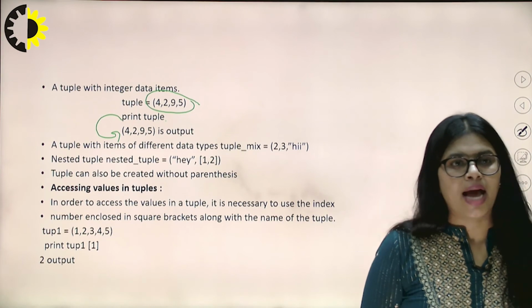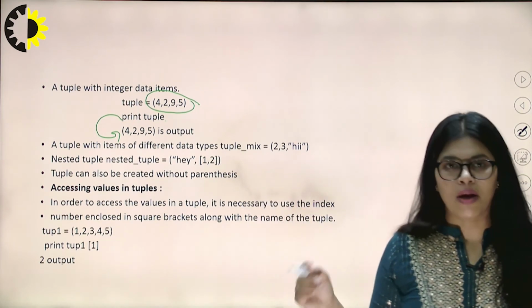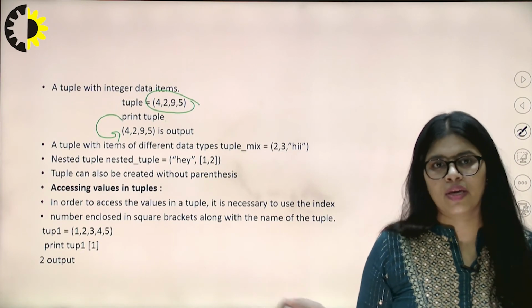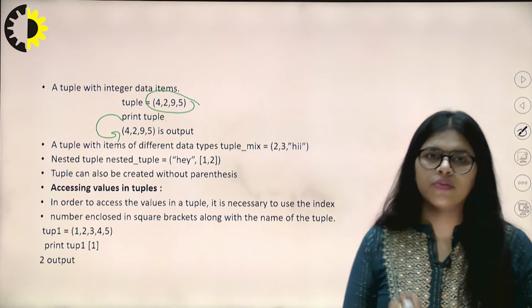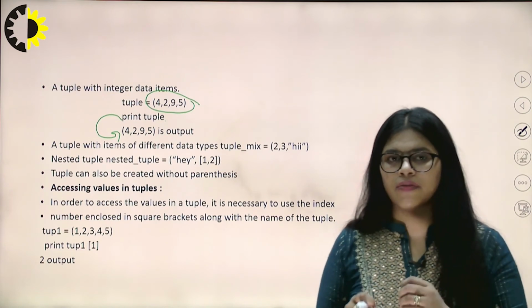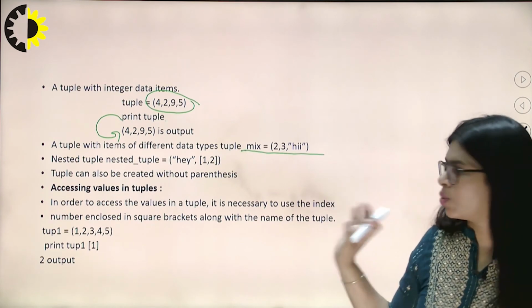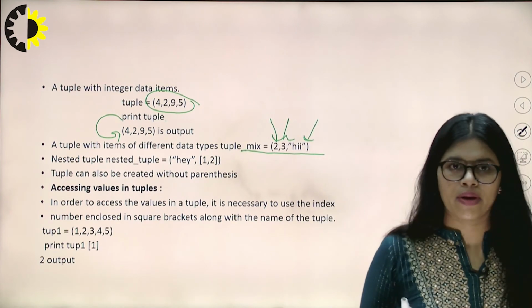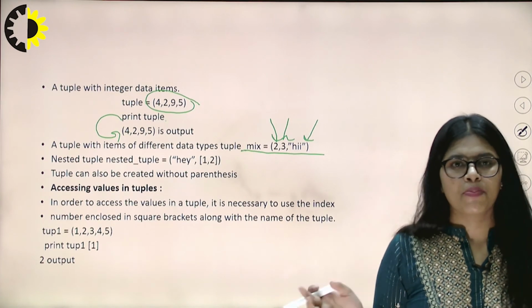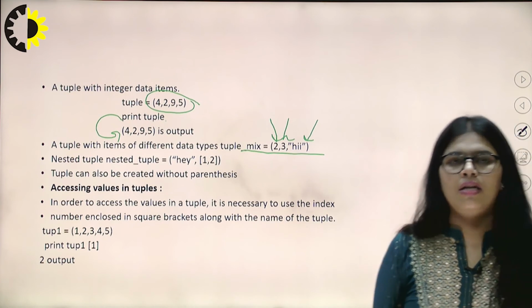A tuple can also have items of different data types, means we can collect a combination of integer as well as string in the tuple, and if we want to print that kind of tuple, it will directly print the values, here we use integer as well as string. So a tuple can hold a mixture of data types like float, string, integer, etc.